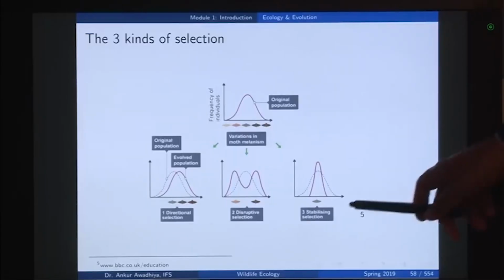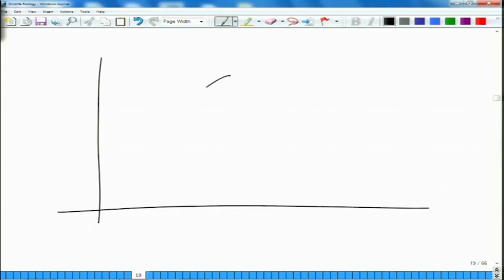And third is a stabilizing selection. Now, in the case of a stabilizing selection, we have a situation in which earlier the curve was like this. Let us see. Earlier the curve was like this. In the later generation, this curve becomes even more narrowed down.